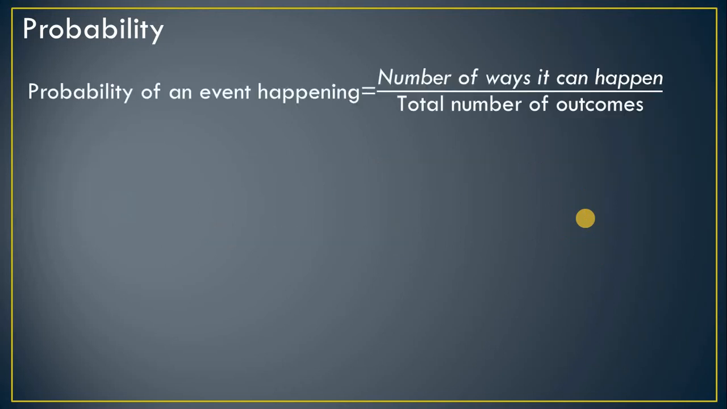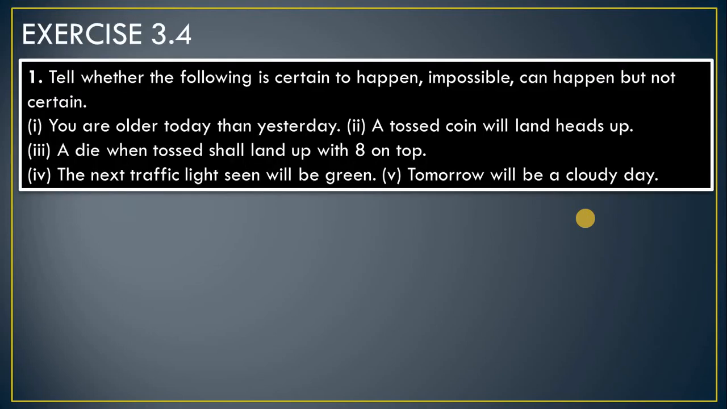In probability there is a formula: the probability of an event happening is equal to the number of ways it can happen divided by the total number of outcomes. That is the formula. Now we are in the exercise.